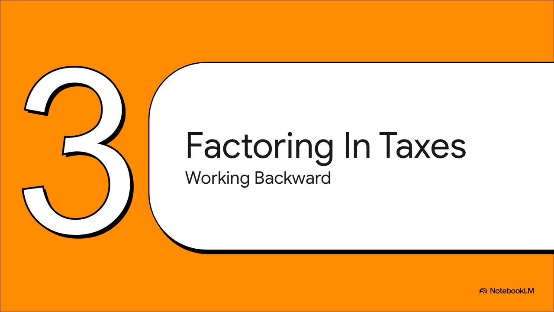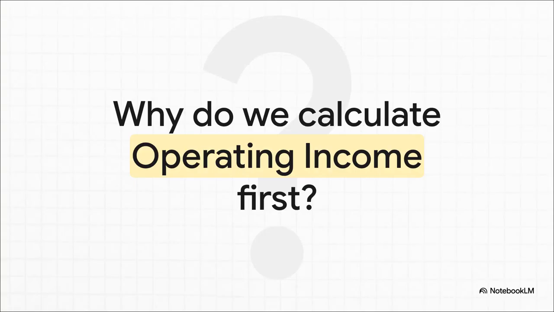Section 3. Factoring in income taxes. All right, we've got our baseline. Now let's move to the complication that makes students panic in the exam room. Say you're reading a problem, and it asks how many units a company needs to sell to earn a target net income of a certain amount. Ask yourself this crucial question. Why do we immediately need to calculate the target operating income? Well, the answer is that our standard CVP formulas, the ones we just went over, only work with pre-tax operating income. They literally don't speak the language of taxes. So we have to work backward.